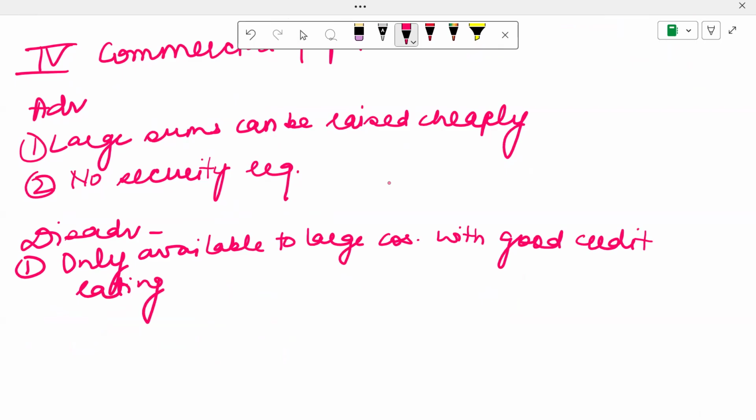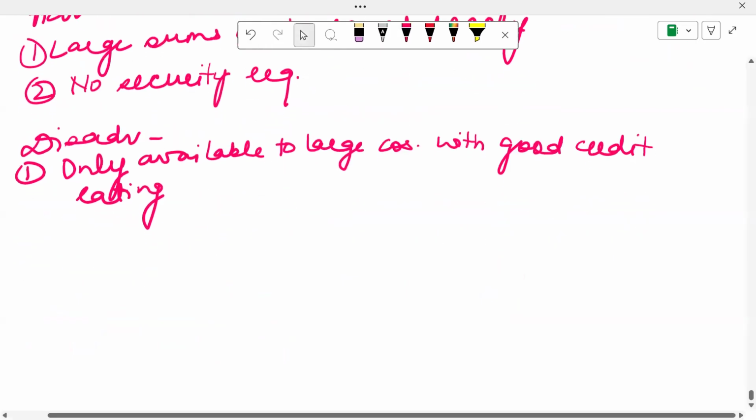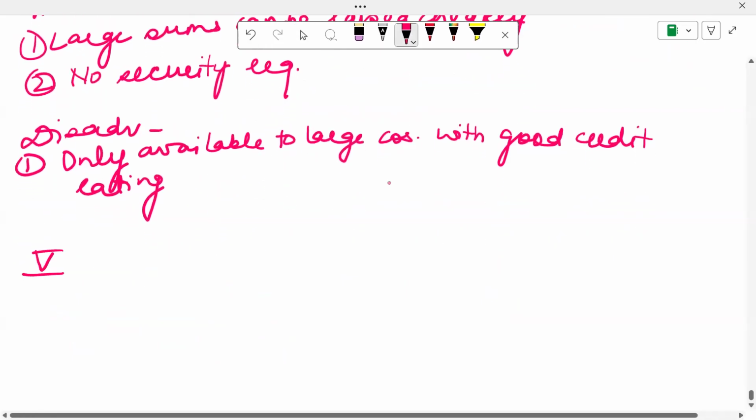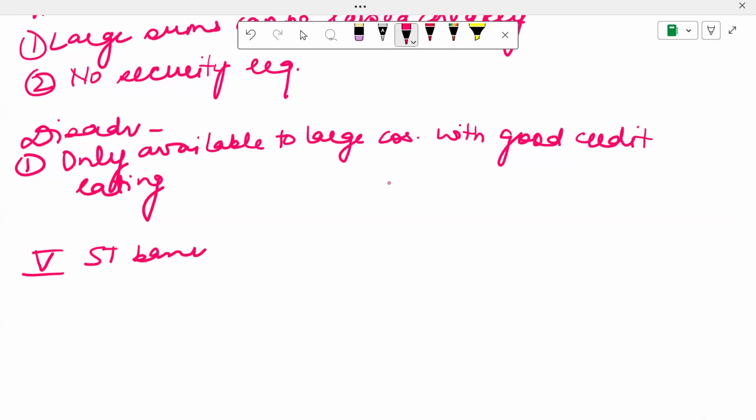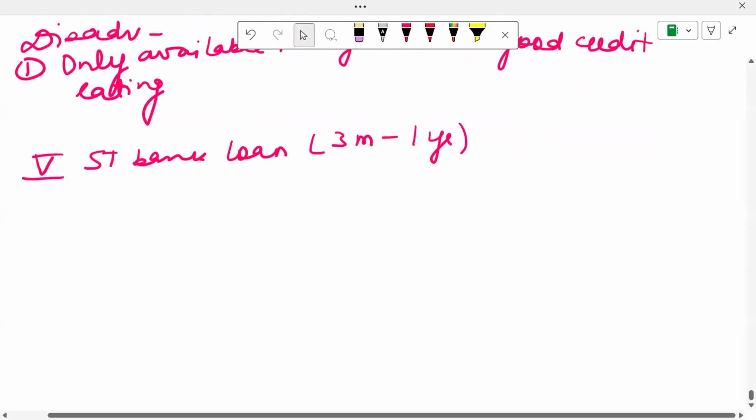All right. Now moving towards the very last short-term source of finance that we will talk about. This is a short-term bank loan. What will be the duration of these short-term bank loans? Anywhere between 3 months to 1 year. So this is what the duration is going to look like.